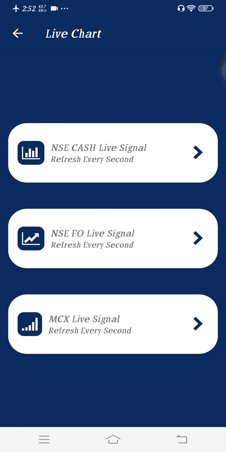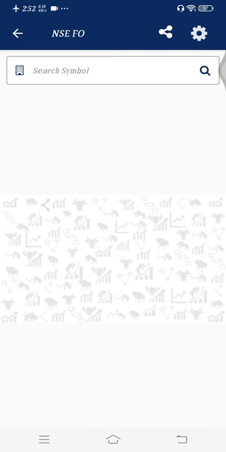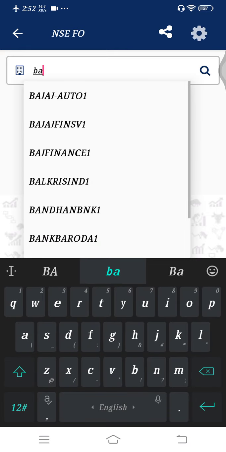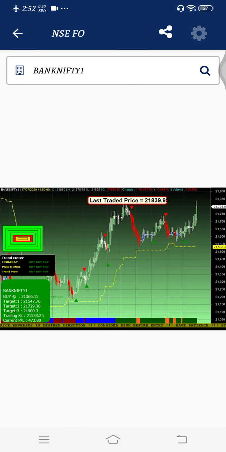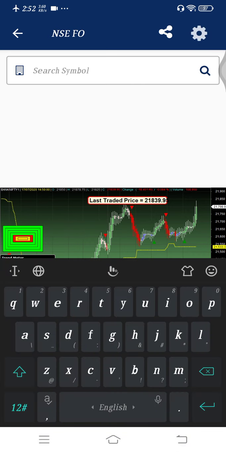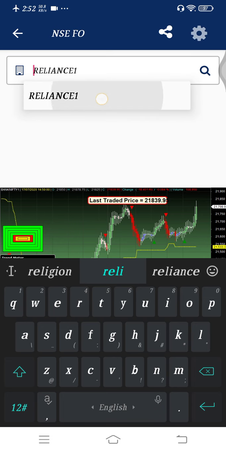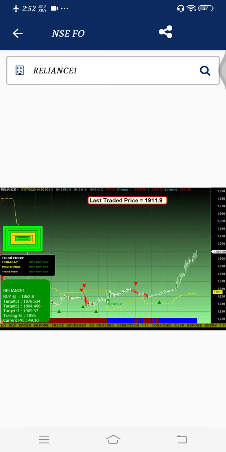Now I am going to the futures and opening Bank Nifty. Bank Nifty is moving like crazy and every day it is giving us good profit. Bank Nifty is at somewhat 473 rupees current profit. If you had this software, you might have bought Bank Nifty and made the money. Let me open Reliance. Reliance is also a great buy, because it is giving us 50 rupees profit, which is big in an intraday.